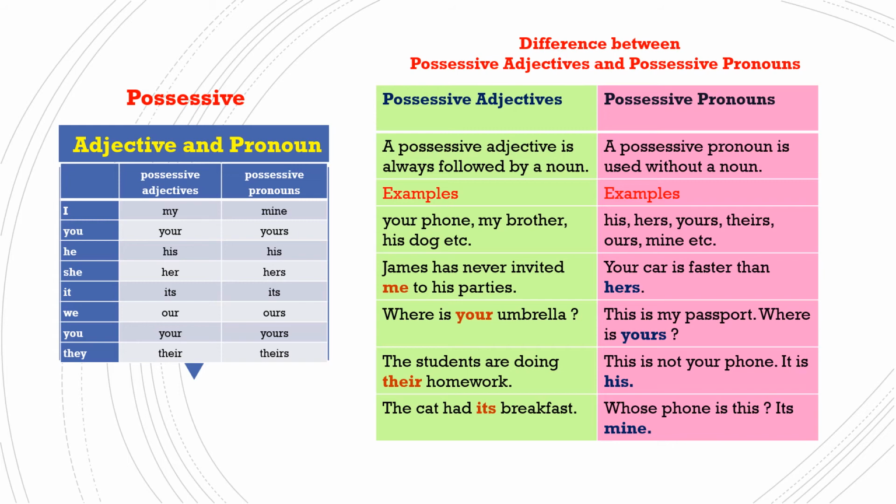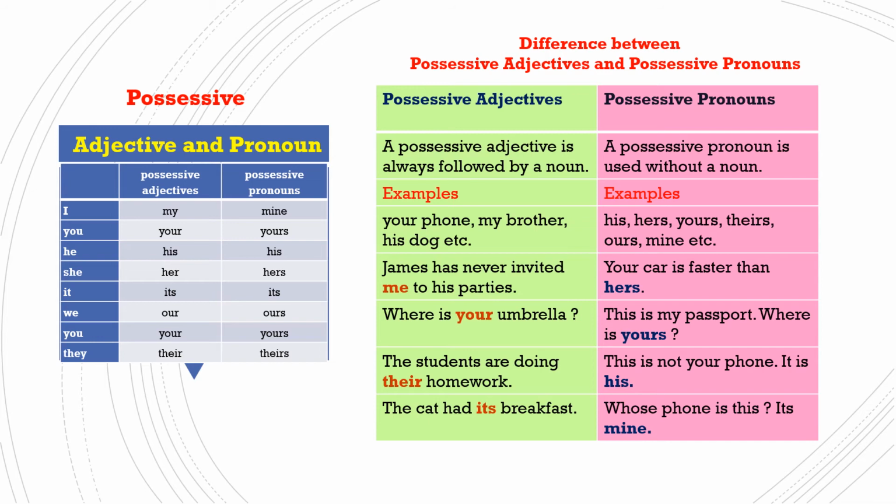"Where is your umbrella?" Your is followed by umbrella, a noun. So it is a possessive adjective. Whereas "This is my passport. Where is yours?" It is a possessive pronoun because it is not followed by a noun. "The students are doing their homework." Their is followed by a noun, homework. So it is a possessive adjective.